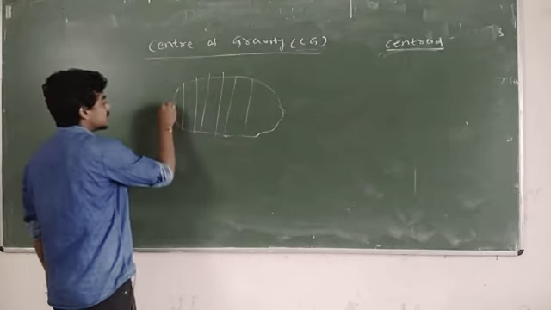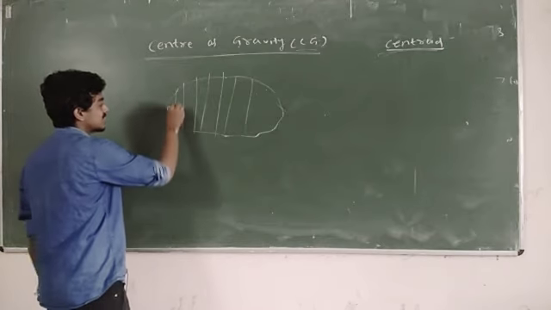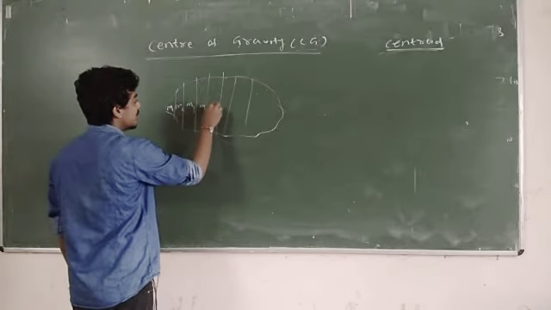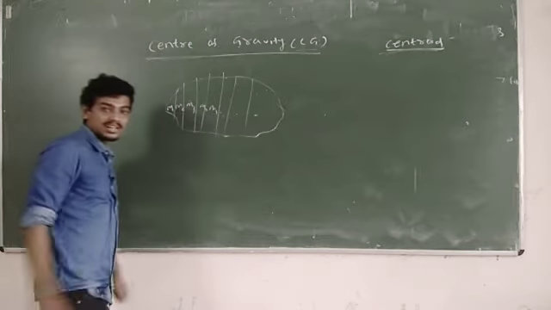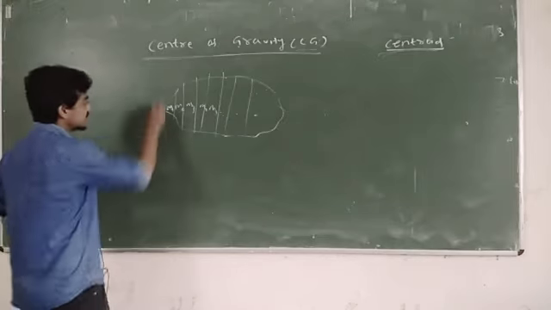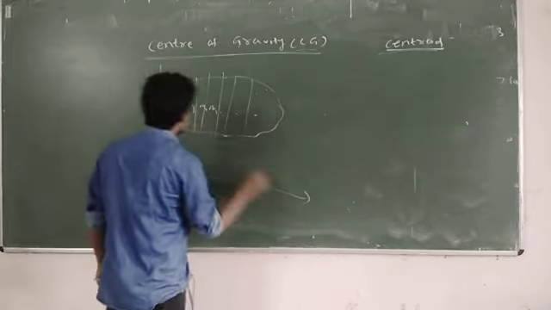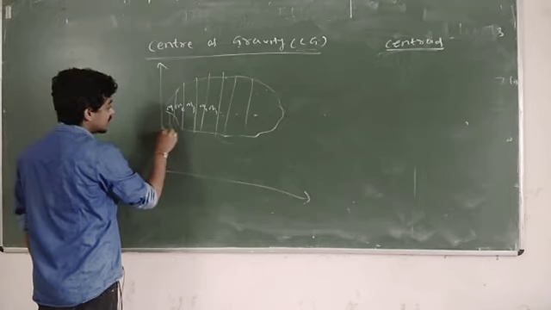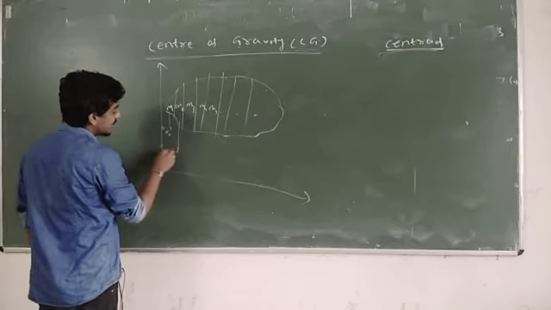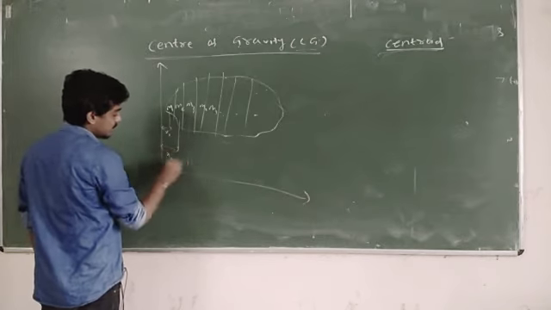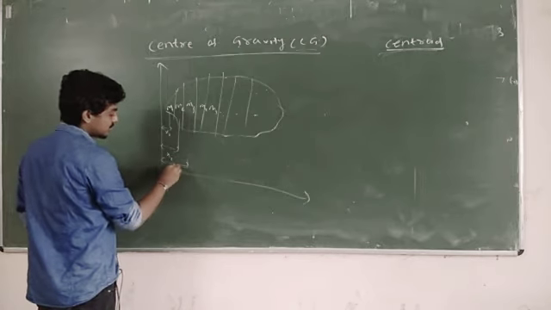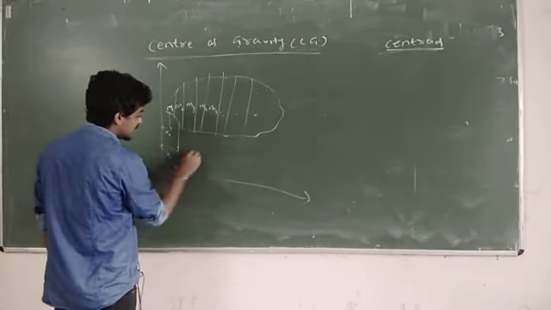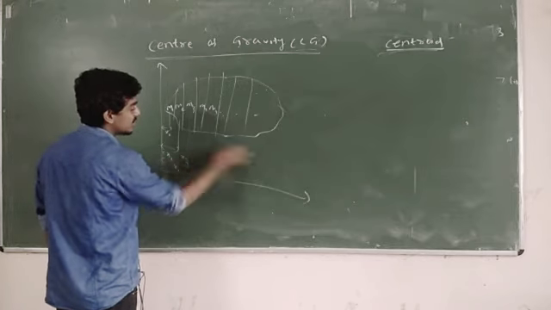Suppose this small piece has mass m1, this mass is m2, m3, m4, m5, and it will continue like this. Suppose the distance from an axis of reference, from the middle of that body, is x1, and this is x2. Everything should start from the center. This is suppose x4, and it will continue like this.